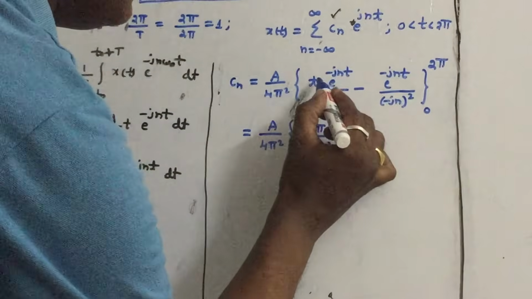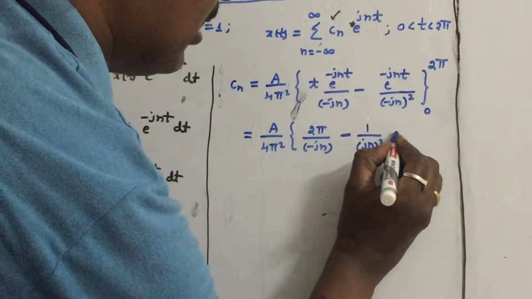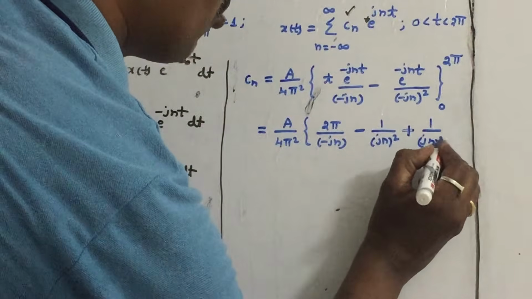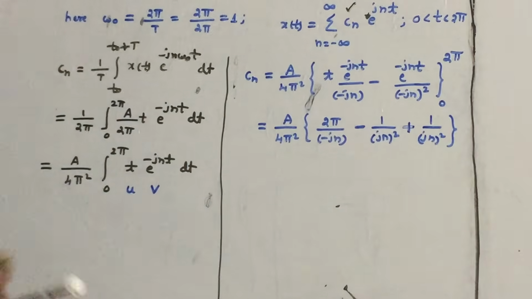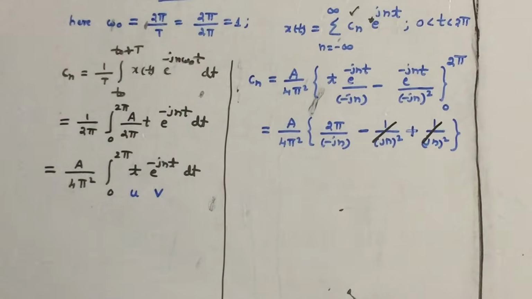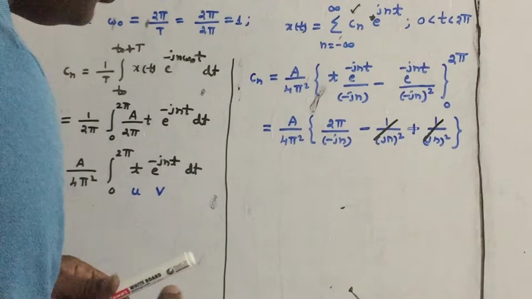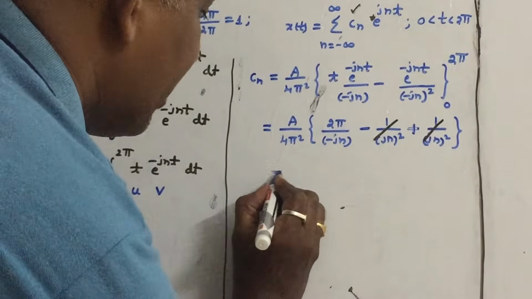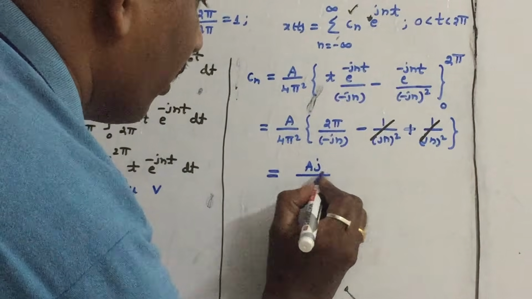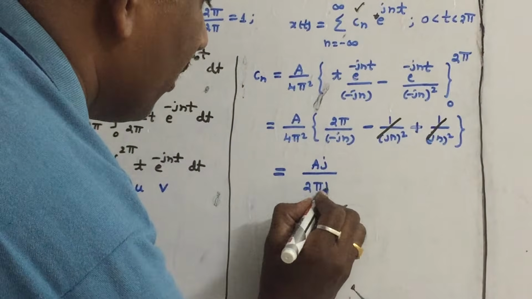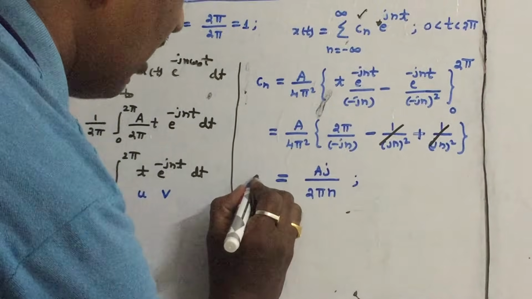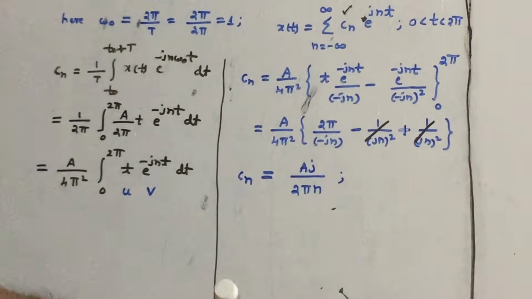If you substitute the lower limit, this term is 0, minus into minus plus 1 by jn square, so these two terms cancel out. Taking j to the numerator, it comes out as A j by 2 pi n. This is the answer for Cn.